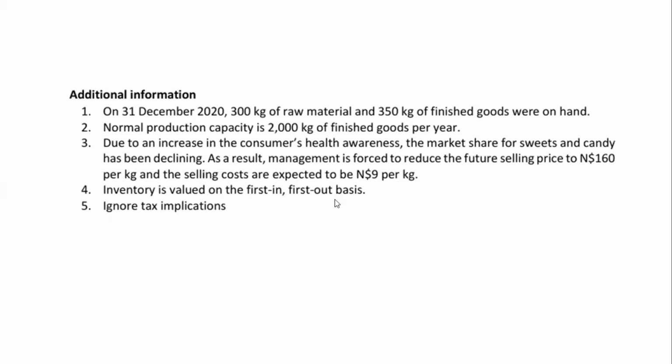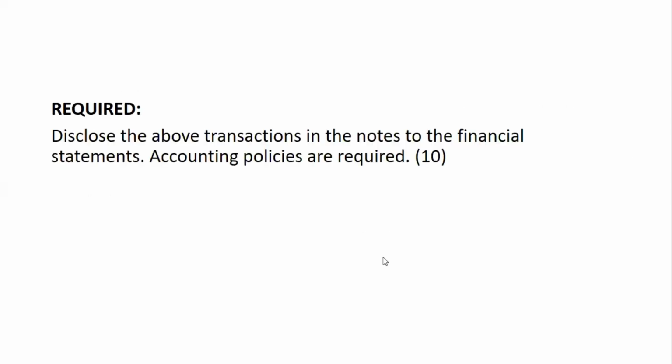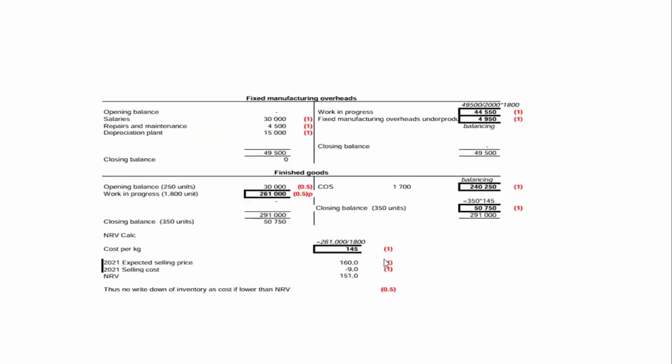So to get our net realizable value, just take the selling price, which is 160, then minus the selling cost. Our net realizable value will then be 151 per kg, and we compare it with the cost per kg, which is 145.